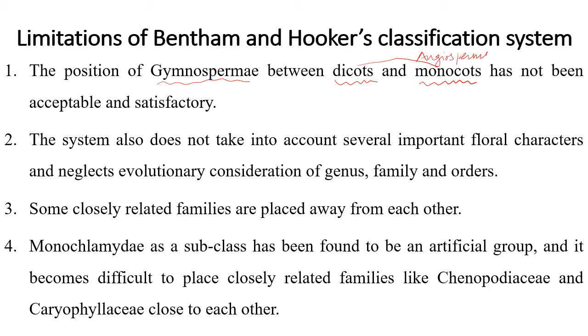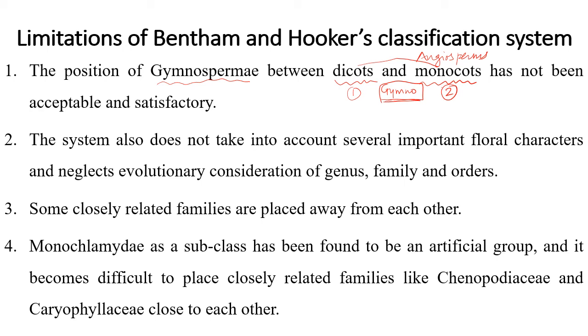But if you look into the details, in between dicot and monocot, they put the group gymnosperm. So in between one group of angiosperms and a second group of angiosperms, they put another group. So actually this is wrong, and that is one of the limitations.